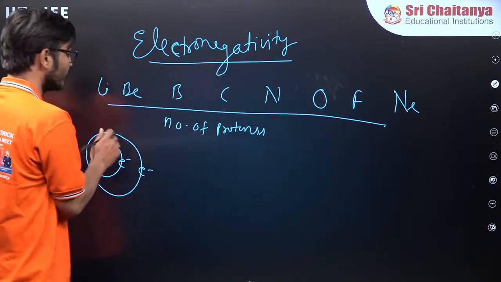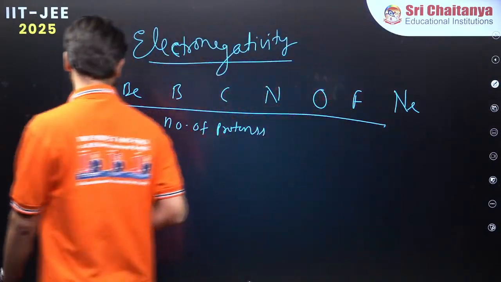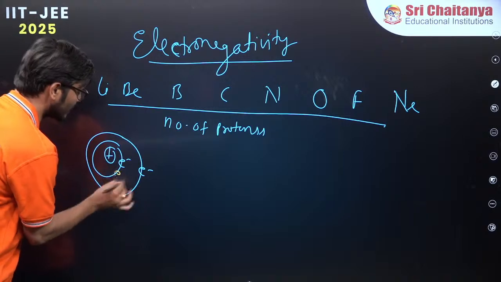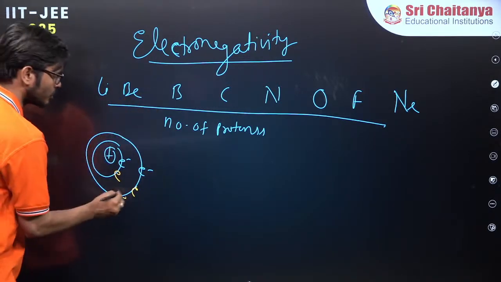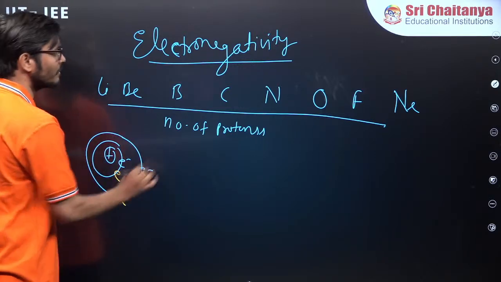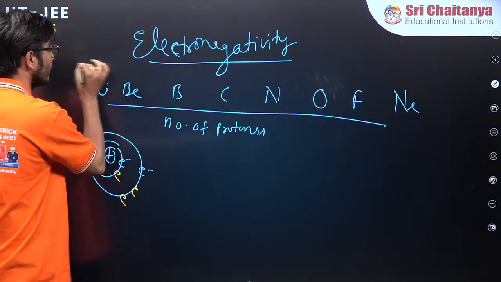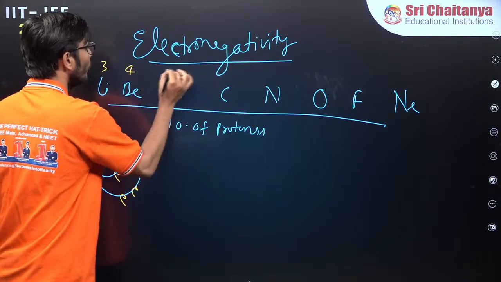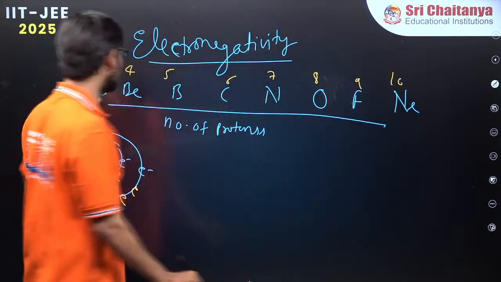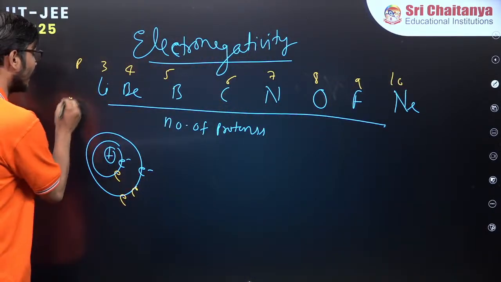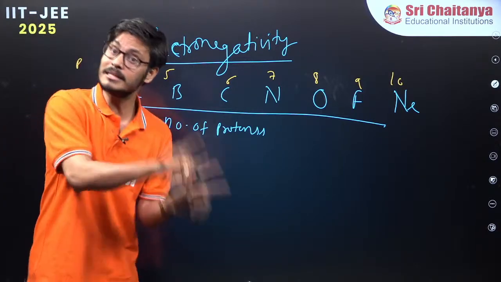So you see, now we are having the electrons in this particular orbit. The first orbit has 2 electrons; lithium 1 electron, beryllium 2 electrons, boron 3 electrons. Now the electrons are coming in the same orbit and the number of protons is increasing: 3, 4, 5, 6, 7, 8, 9, 10. So continuously the number of protons is increasing, but the electron is increasing in the same orbit. Very interesting, right?